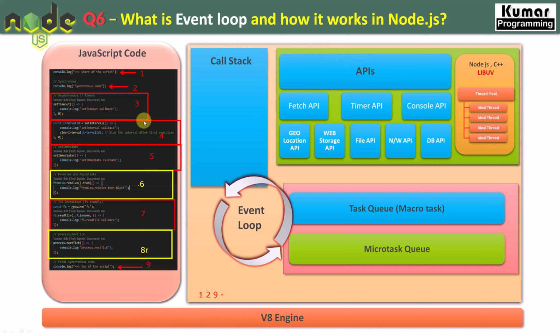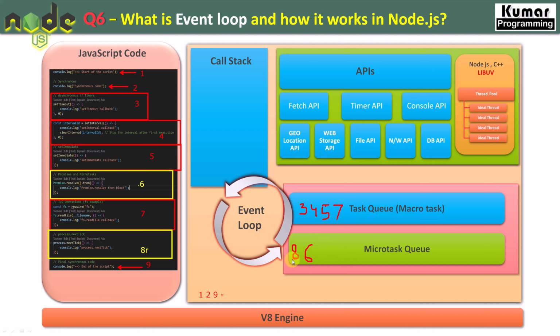So how will they execute? These 3, 4, 5 will come to the API, they will execute and come to the task queue, 3, 4 and 5, right? And here 6 is a promise, so it will execute through the API and come to the microtask queue as 6, right? Then again we have a callback function, readFile, then it will go to the task queue because it's a callback. After that we have process.nextTick. I told you that process.nextTick always has priority over a promise. So it will come before our promise inside our microtask queue, right? And now our event loop is running, right? So our event loop will first check the microtask queue.